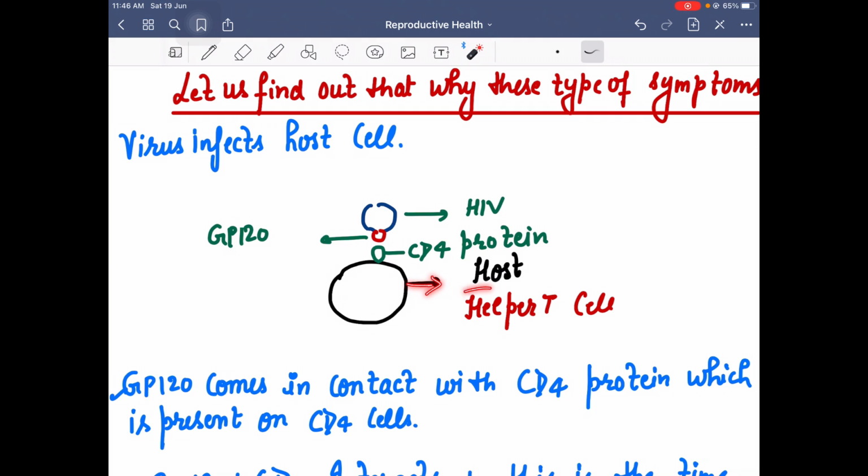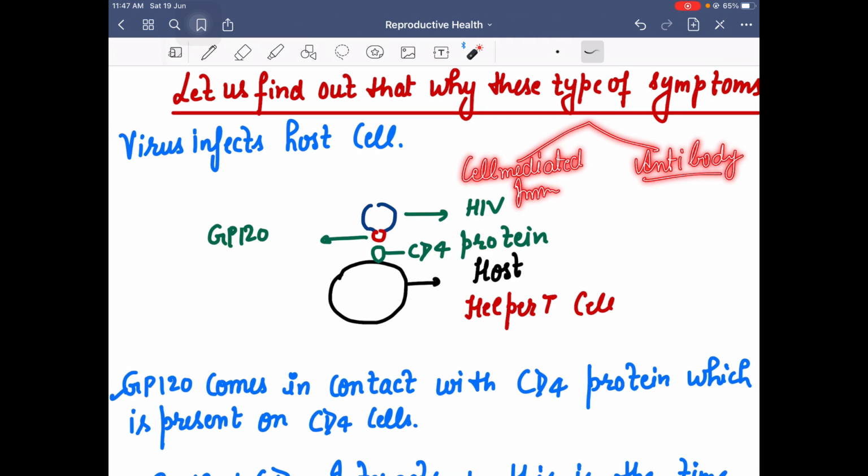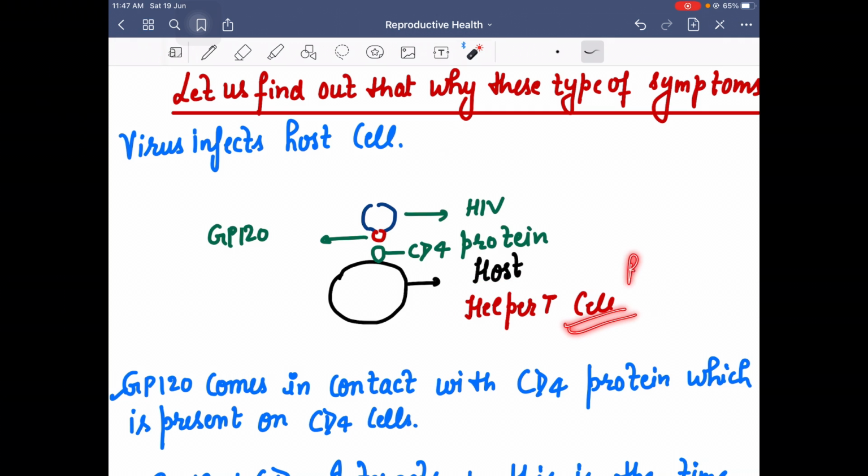In our body, there are immune system cells called helper T cells. These helper T cells help in the stimulation of B lymphocytes. There are two types of immunity: one is cell mediated immunity, in which cells are responsible for the immune response, and the other is antibody mediated immunity, in which antibodies are the main reason for immunity. In this, helper T cells activate B lymphocytes.